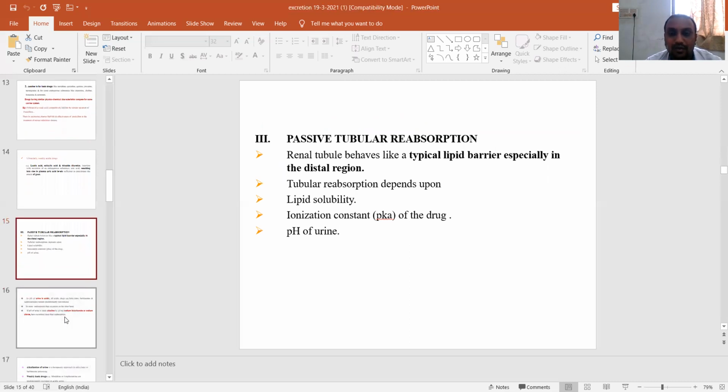Then passive tubular reabsorption. The renal tubule behaves as a typical lipid barrier, especially in the distal region. It depends upon the ionization constant, the pH of the urine, and tubular reabsorption.